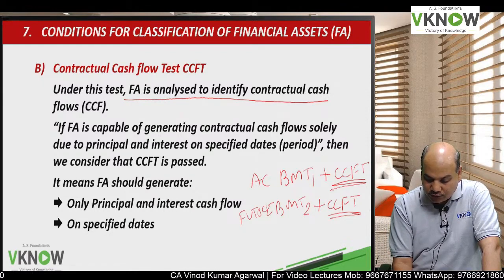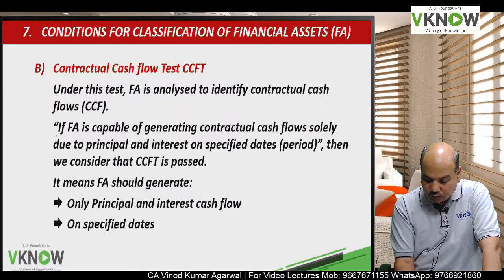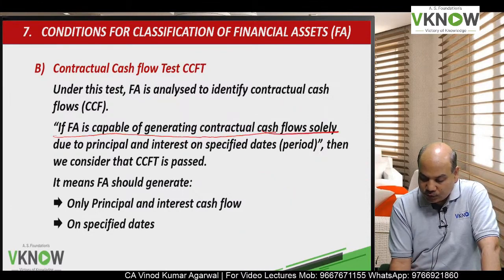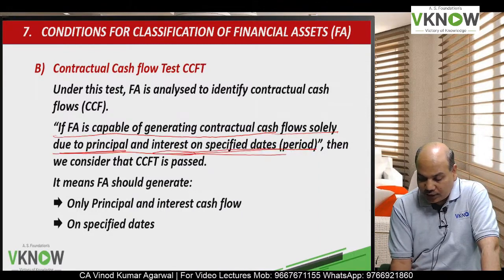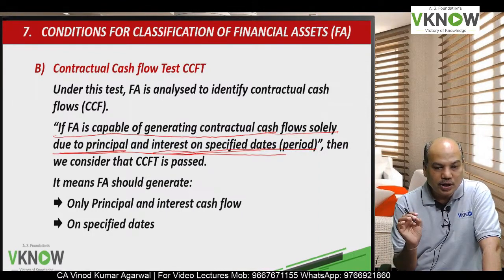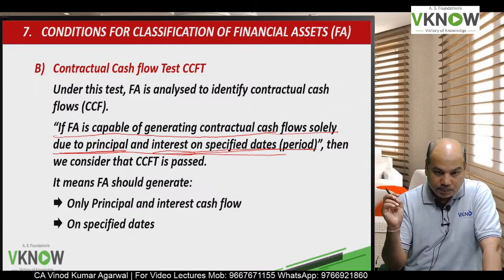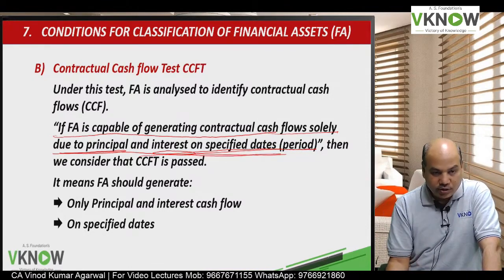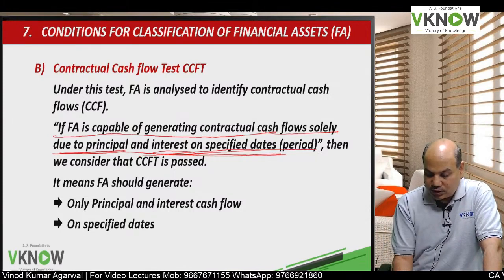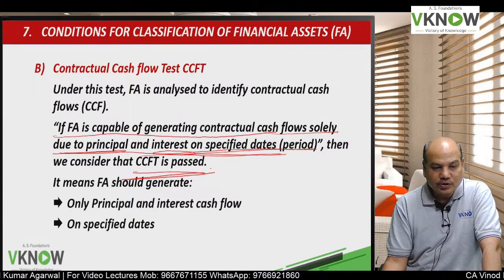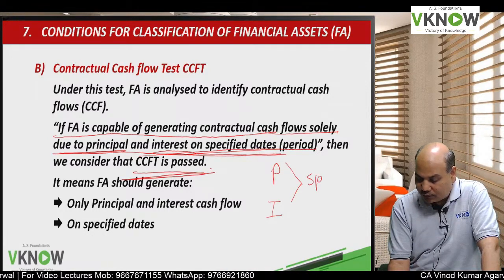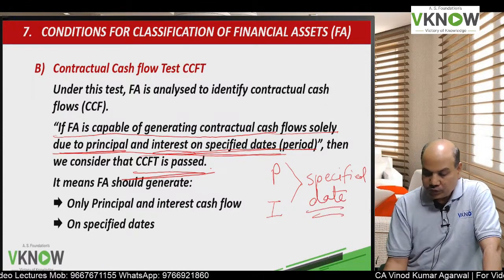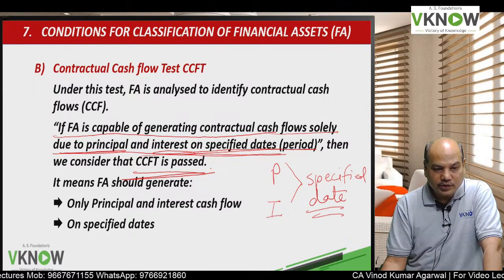If the financial asset is capable of generating cash flow which is solely due to principal and interest on specified dates, that is, the contractual cash flow will cover only the principal and the interest on the specified date, then we will say the contractual cash flow test is satisfied. So if principal and interest are generated from that financial asset on specified dates, then we will say the contractual cash flow test has been passed.